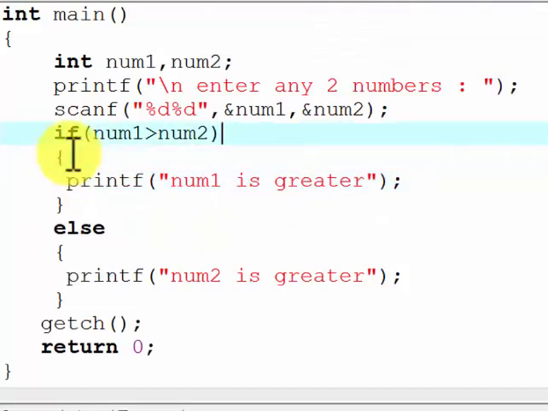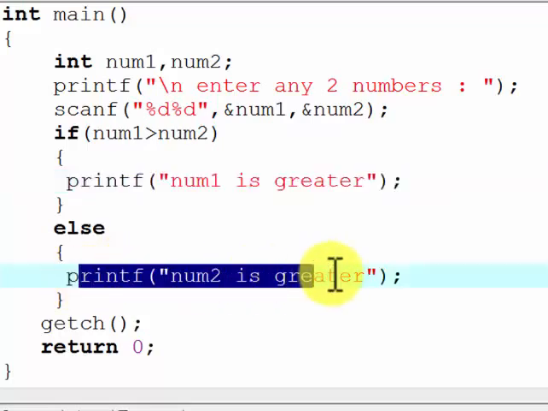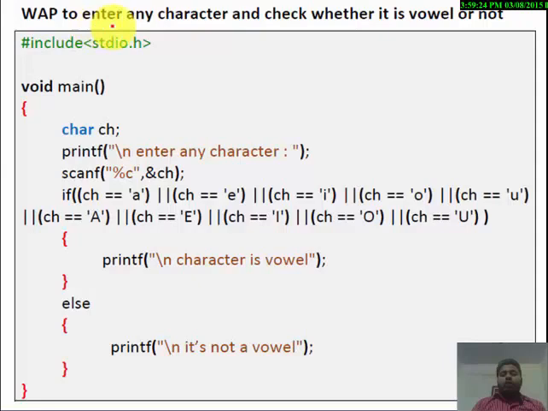So if is dealing with the true case. If number 1 is greater than number 2, if number 1 is greatest, then print number 1 is greatest. Else means if it is false. False means number 2 is greatest, then print number 2 is greater. Simple program. So next program is write a program to enter any character and check whether it is vowel or